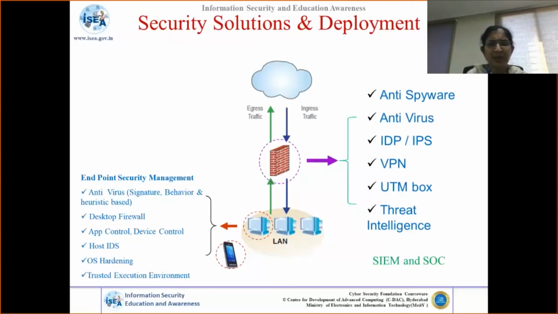And heuristic based. Sometimes what happens? A new malware is generated for which the antivirus has not yet gathered the behavior. What we do is try to come up with heuristic based rules, which is a set of rules you create over the period based on the behaviors of previous malware. Say there are some 100 malware which were previously created. From there we try to learn some rules which will help us detect future malware. That's how machine learning approaches and evolved rule based approaches came about in designing antivirus solutions. Then desktop firewalls came into the picture.